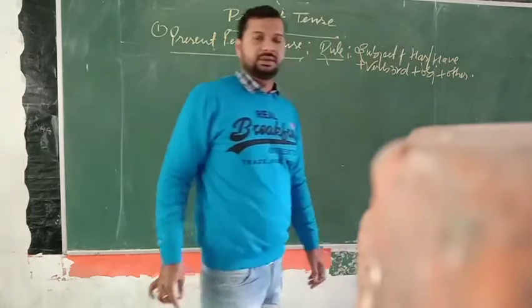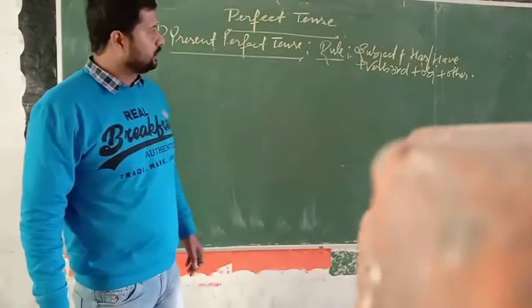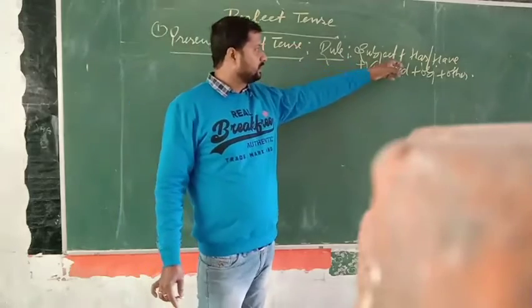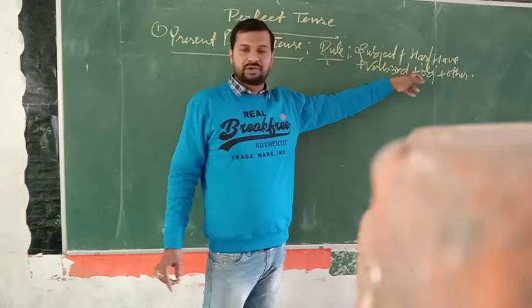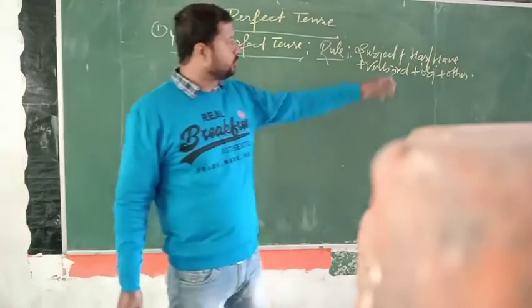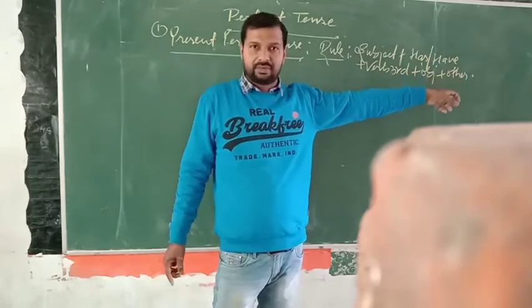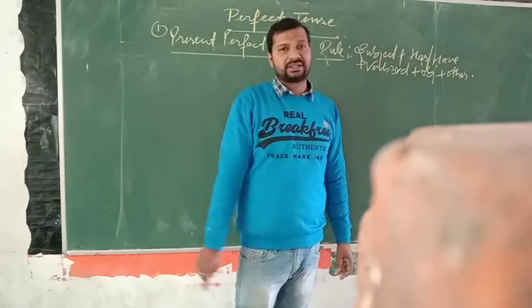This is the rule for present perfect tense to make sentences. With a singular subject you have to use has, and with a plural subject you have to use have. And verb third is compulsory with each subject.